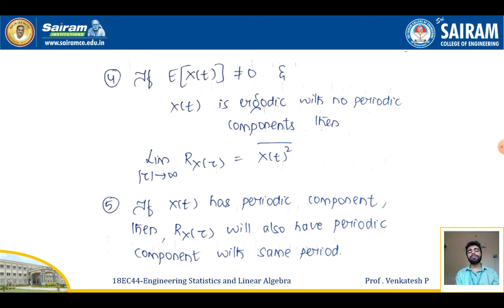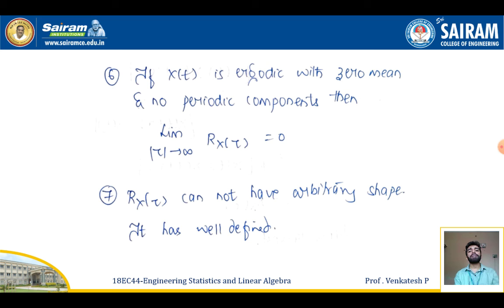Fourth property: if the expectation of x of t is not equal to 0 and x of t is ergodic with no periodic components, then the limit, as the modulus of the time shift tau tends to infinity, of Rx of tau will be equal to the square of the expectation of x of t. Property number 5: if x of t has a periodic component, then Rx of tau will also have a periodic component with the same period. Property number 6: if x of t is ergodic with zero mean and no periodic components, then the limit, as the modulus of tau tends to infinity, of Rx of tau will be equal to 0.